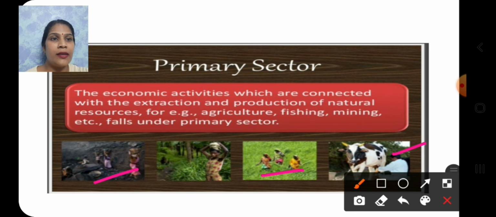So we will discuss a few examples. Let us discuss the example of cultivation of cotton. It takes place in the crop season, right? And the growth of the cotton crop depends mainly on natural factors like rainfall, sunshine and climate. So the product of this activity, that is cotton, is a natural product, right?